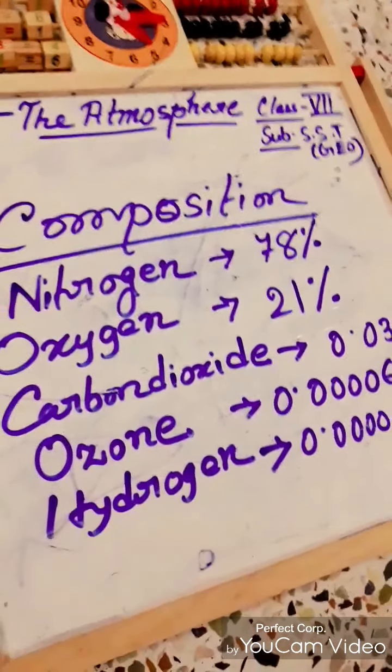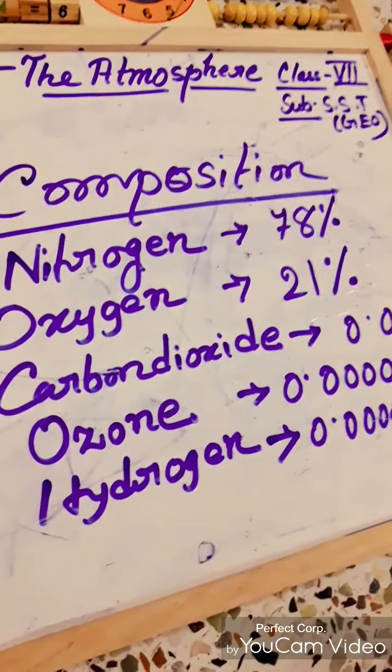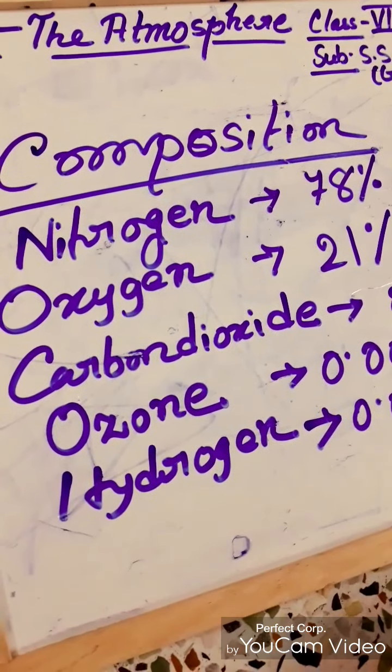So these are some important major gases, and these are the main composition of our atmosphere.